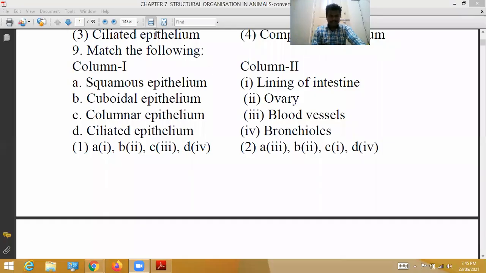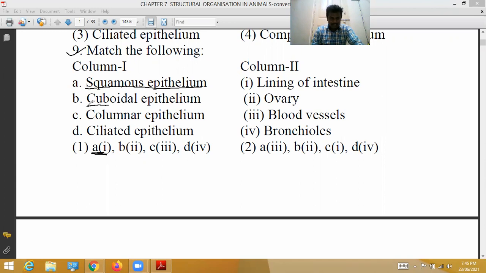Next, ninth question. Match the following column 1 with column 2. Squamous epithelium, A. First option, let us see directly: A-1, lining of intestine. Actually, squamous epithelium is not located in the lining of intestine, so option 1 A is wrong.